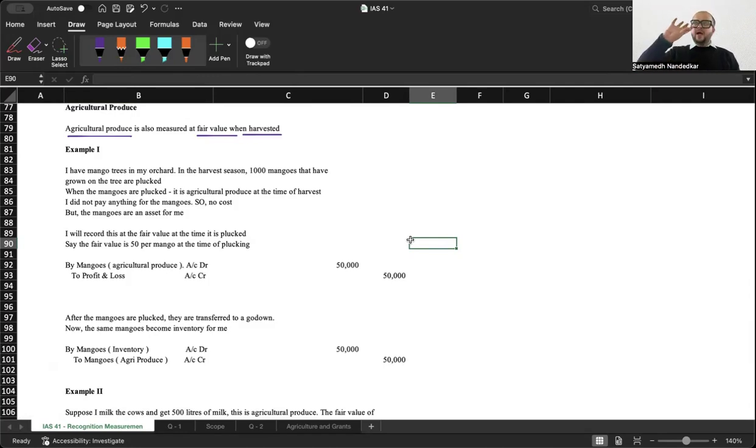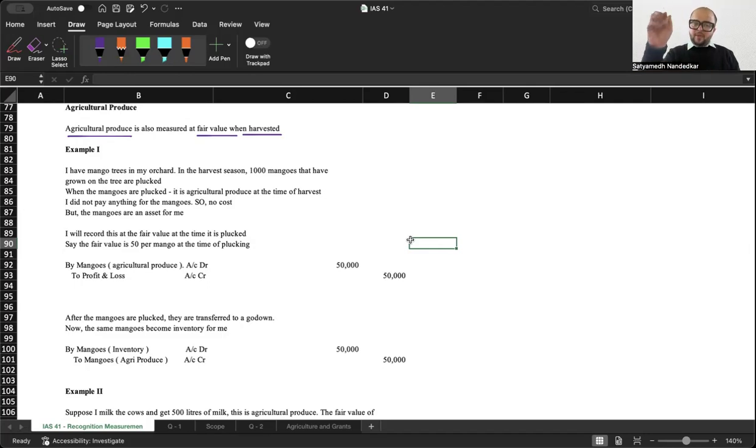Now, I took care of the tree. I watered the tree, I put fertilizers, pesticides, everything, and the mangoes have grown. I have not specifically spent money on growing the mangoes. The way I would spend money on purchasing a chair, I have not spent money on purchasing a mango. It has grown on the tree. However, although I did not pay anything for that mango, it is an asset for me because I'm going to sell it and make money from that.